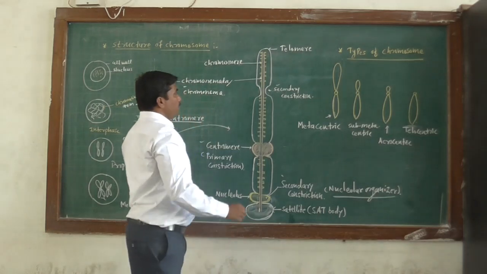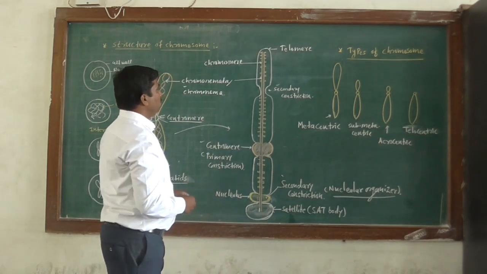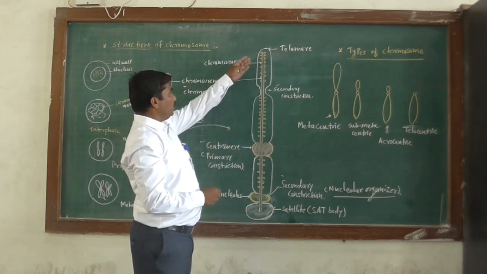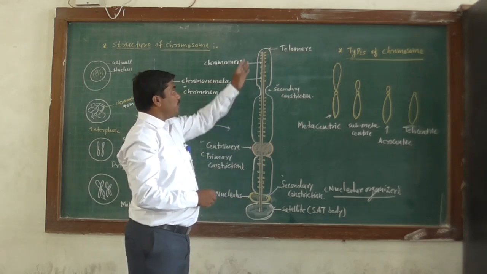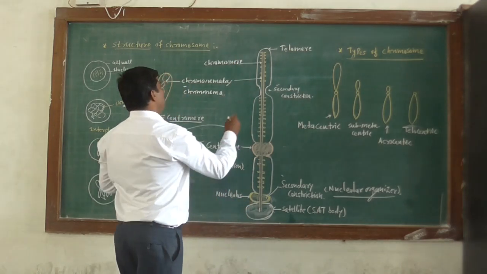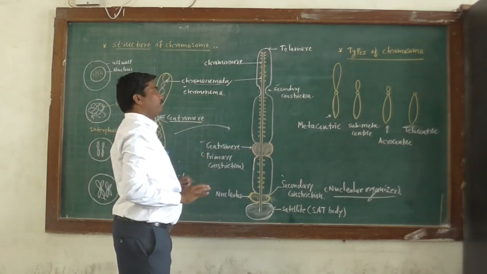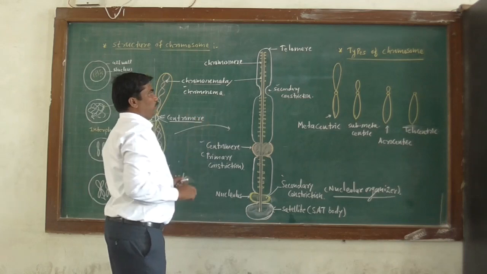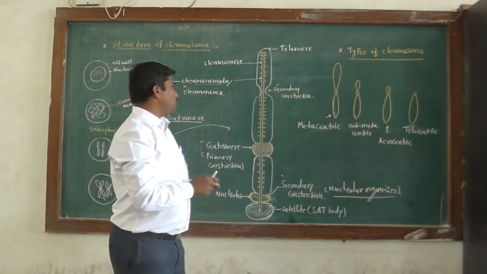Okay, and this single chromatid contains a linearly arranged double-stranded DNA. It runs throughout the length, and this DNA is known as the chromonema or chromonemata. This chromonema contains granular bodies on it.